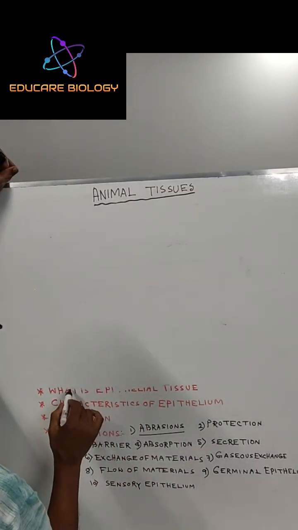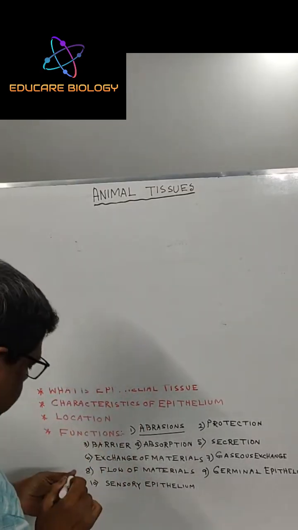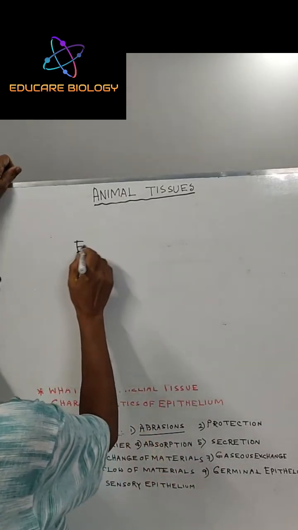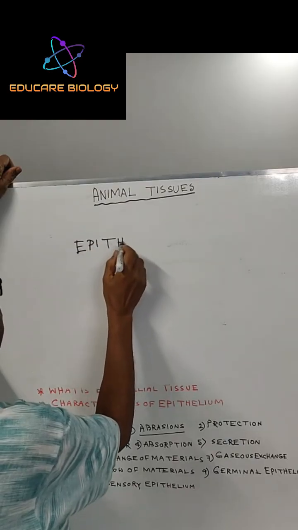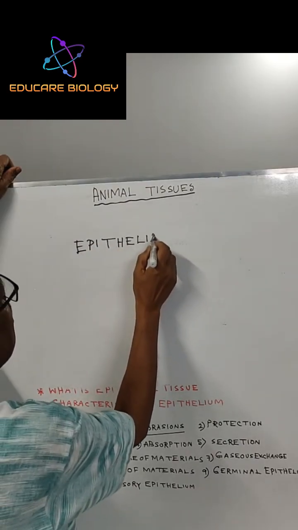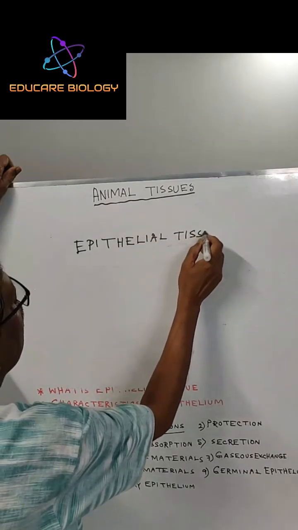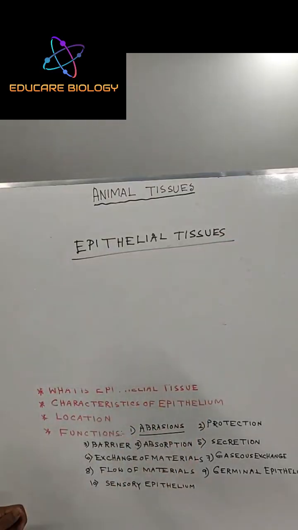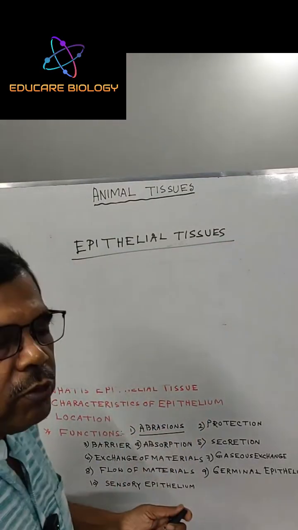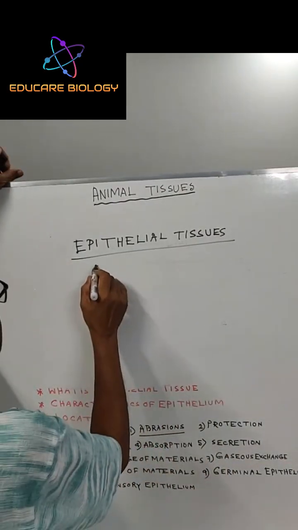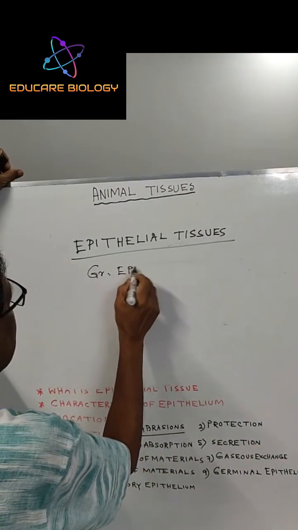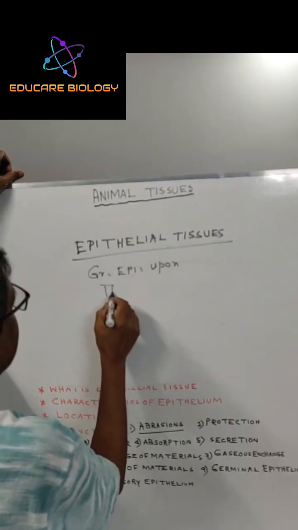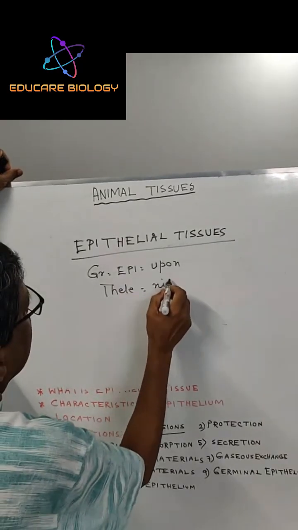The word comes from Greek: epi equals upon, theli equals nipple.